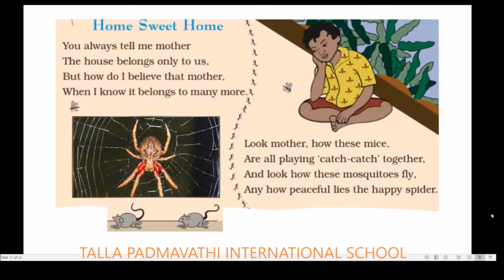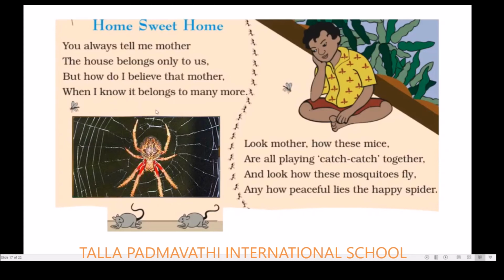Now, children, some animals also live with us in our houses. These animals live in our houses, like cat, dog, rabbit. These are pet animals which we like to keep in our houses. Not only that, there are some other animals which live in our house without invitation. That is, we don't call them, but still they stay in our house uninvited. So what are those? We are going to learn.